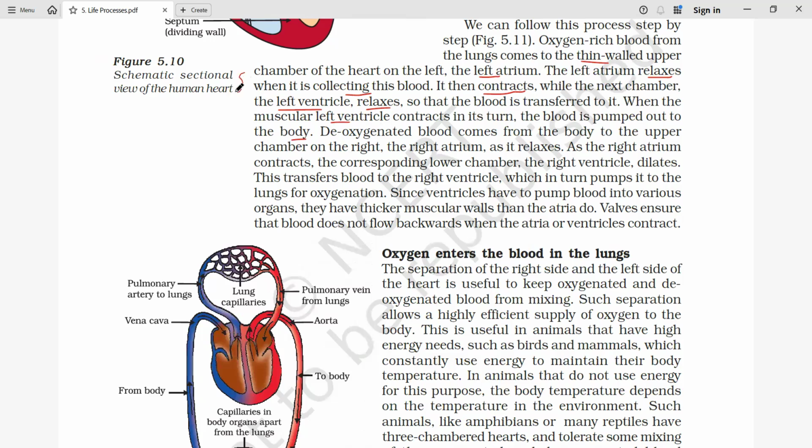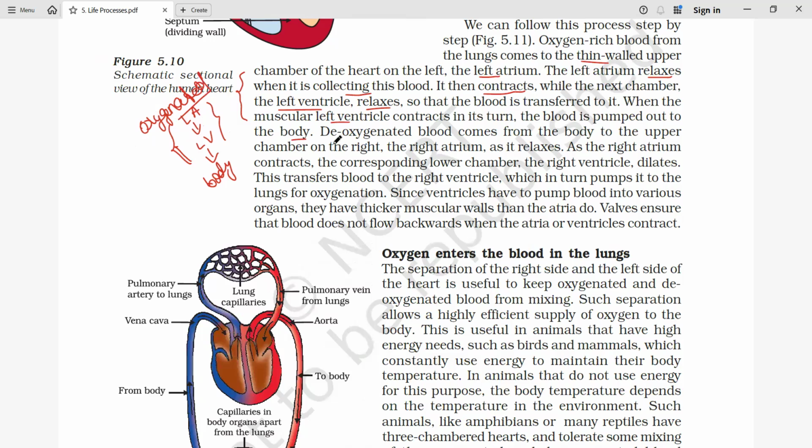Oxygenated blood कहाँ आया? Left atrium में आया, फिर left atrium से left ventricle में गया, and from there it is being transported to the other parts of the body. So that is about the oxygenated blood. Okay, याद रहेगा. So that's why if somebody has a blockage in the heart, if it is the left part of the heart, then treatment should be done in a proper way, since it is going to carry the oxygenated blood.